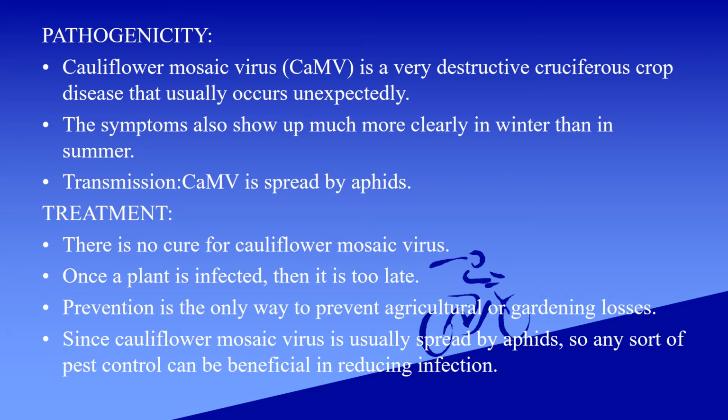Treatment. There is no cure for cauliflower mosaic virus. Once a plant is infected, it is too late. Prevention is the only way to prevent agricultural or gardening losses. Since cauliflower mosaic virus is usually spread by aphids, any sort of pest control can be beneficial in reducing infection.